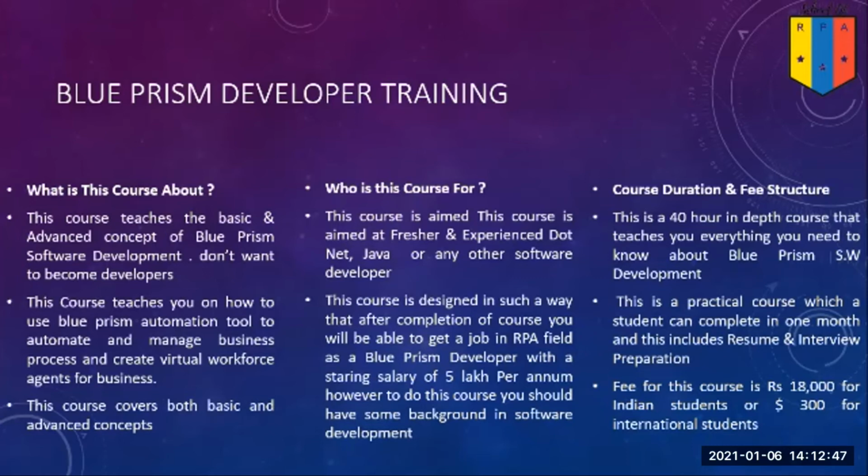Now, this course is designed in such a way that after completion of the course, you will be able to get a job in the RPA field as a Blue Prism developer with a starting salary of 5 lakh per annum. And this starting salary is applicable only to freshers. Freshers means somebody who has absolutely no prior work experience. If you have any kind of prior work experience in development, then you are not considered a fresher. And you will at least get a 40 to 50% hike on your current CTC.